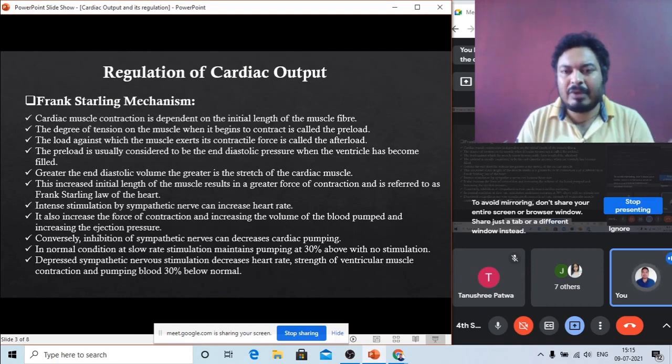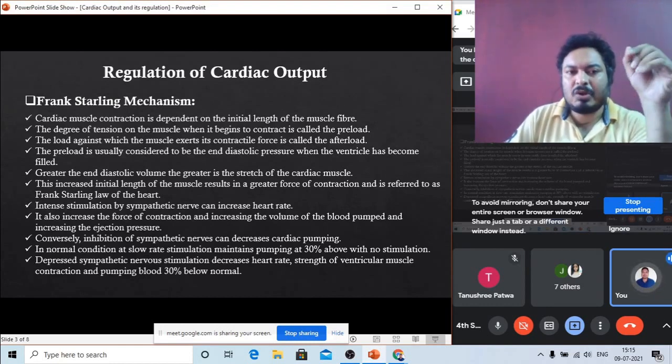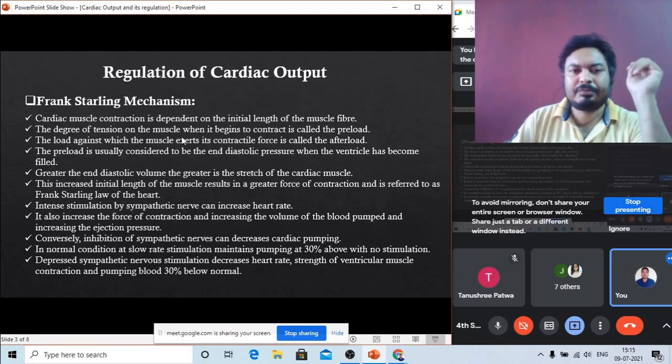The rubber goes back to the normal state, at a very fast rate. That means if the amount of pulling of the rubber is maximum, then the amount of contraction of the rubber is also maximum. That means the cardiac muscle contraction also depends on the initial length of the muscle fiber.